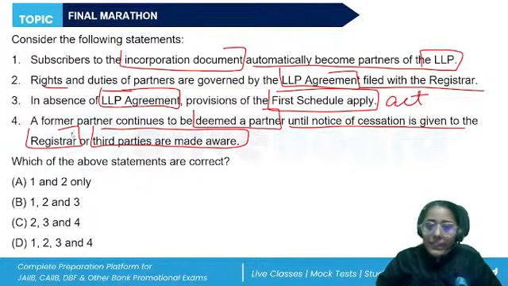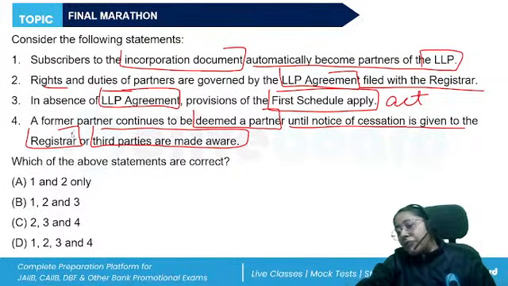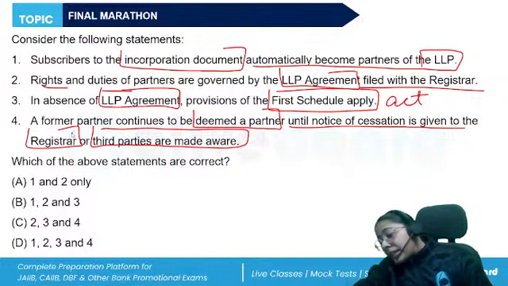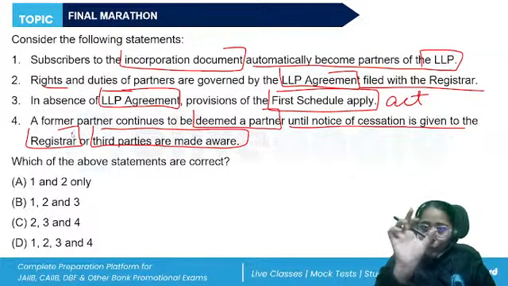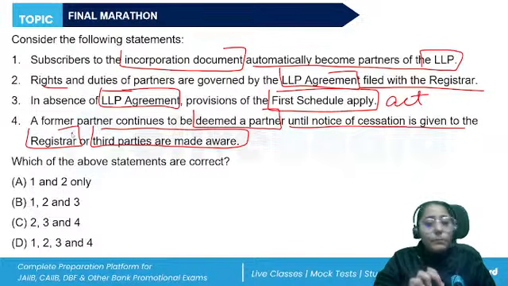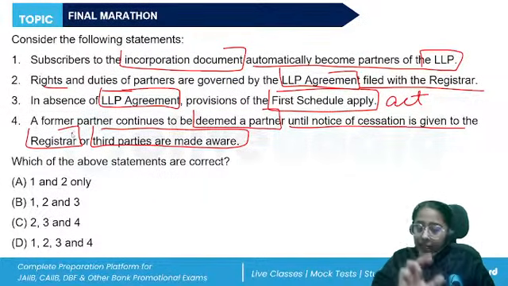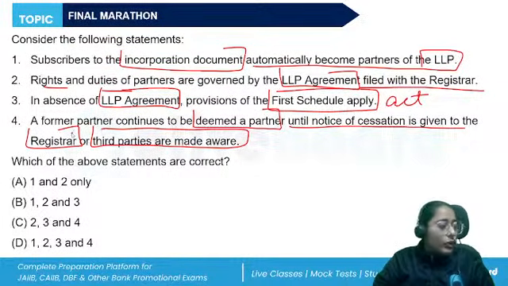So the first statement I've already told you. When the incorporation document is prepared, anyone who signs it will automatically become a partner. Correct. The rights and duties are to be prepared as agreed upon between the partners. It has to be filed with the registrar of the state. If there is no such separate agreement, provisions of the LLP Act first schedule will apply.